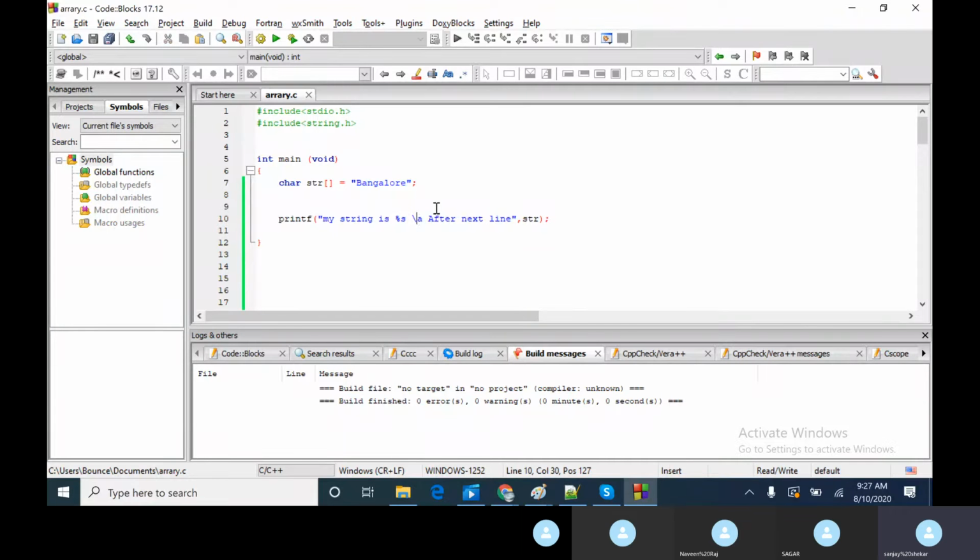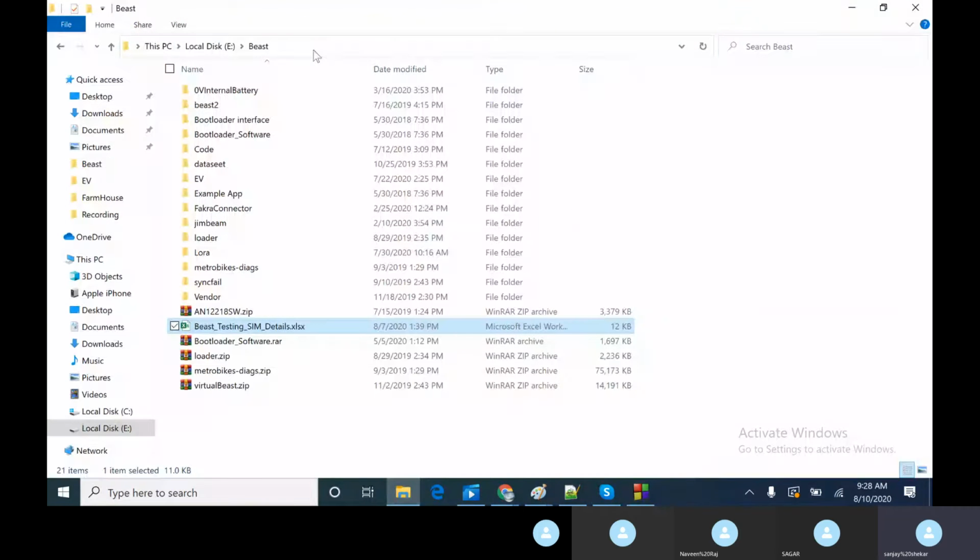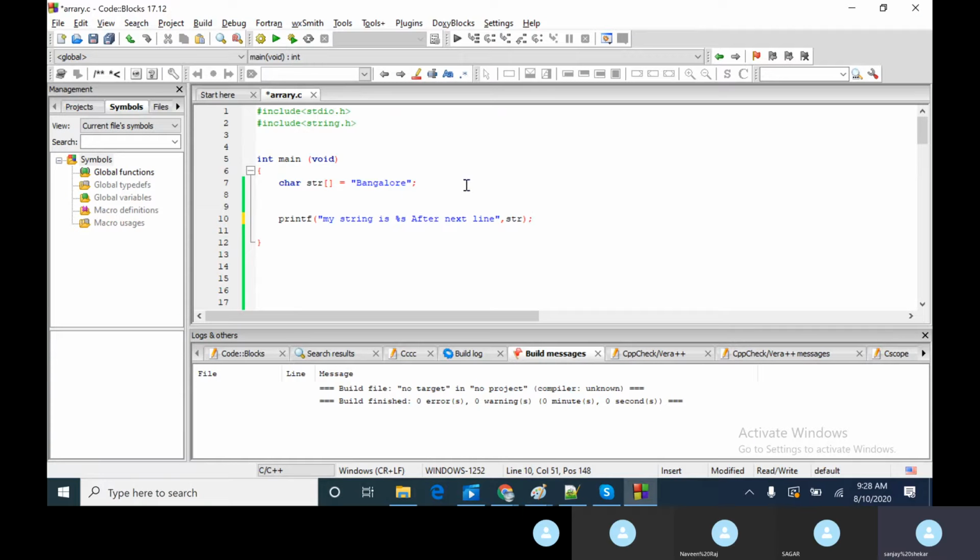Now there are two challenges. One is, let's say I want slash as content. Let's say I want slash as my content. How is that possible? A very easy example is, let's say I want to print a path. So if I want to print this path, I'll take one more string, call it path, and assign it to something like this. What exactly happens?